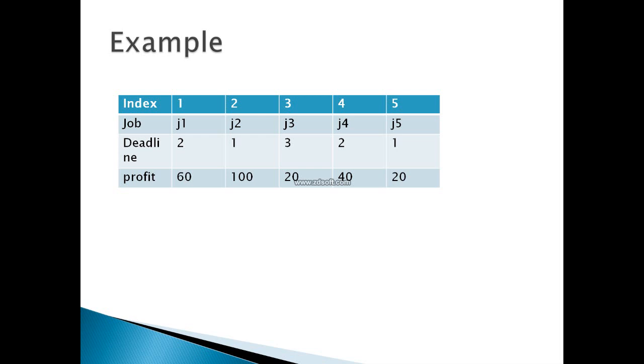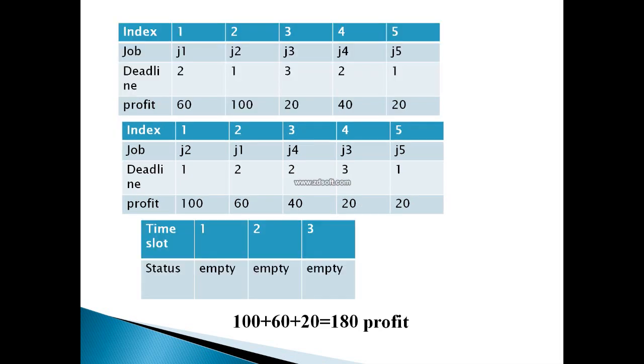The profit I am getting from job 1 is 60, from job 2 is 100, from job 3 is 20, from job 4 is 40, and from job 5 it is 20. Okay, now this is my question. The first table is showing me the question. Now what I will do, first I will sort all the jobs on the basis of their profit value, meaning the job that is giving me the maximum profit, I will put at the very first position.